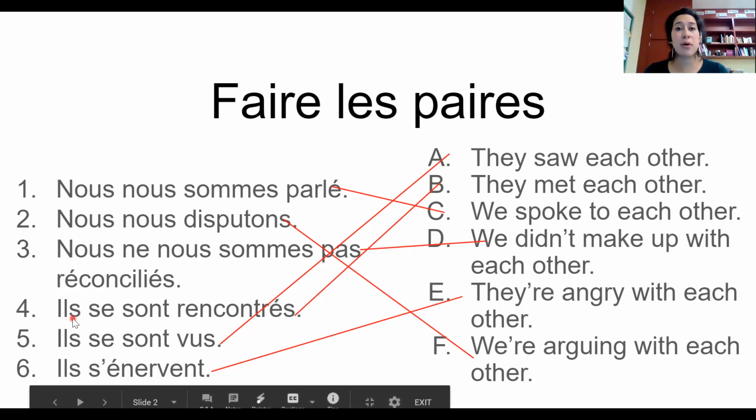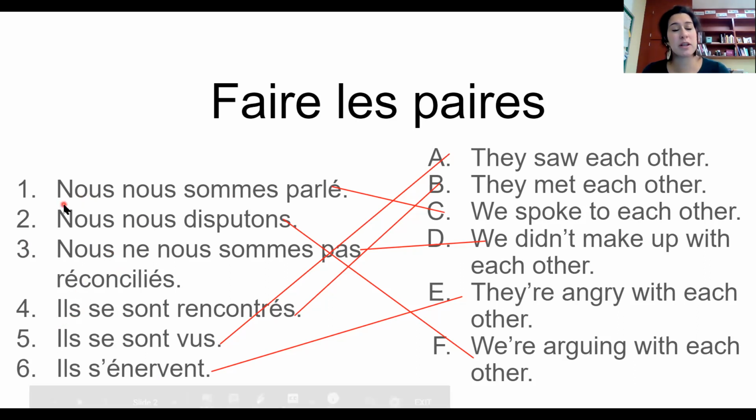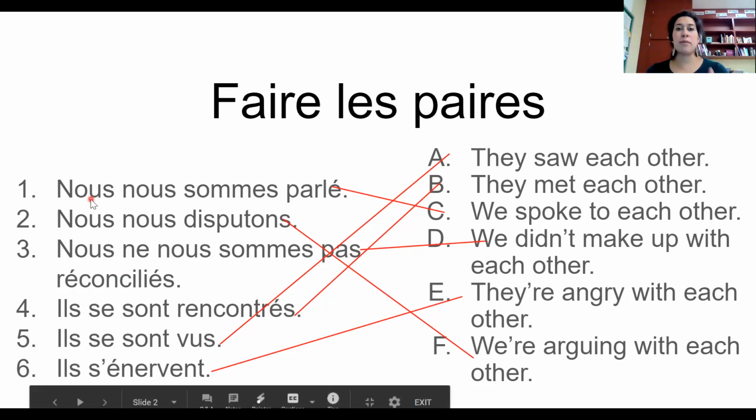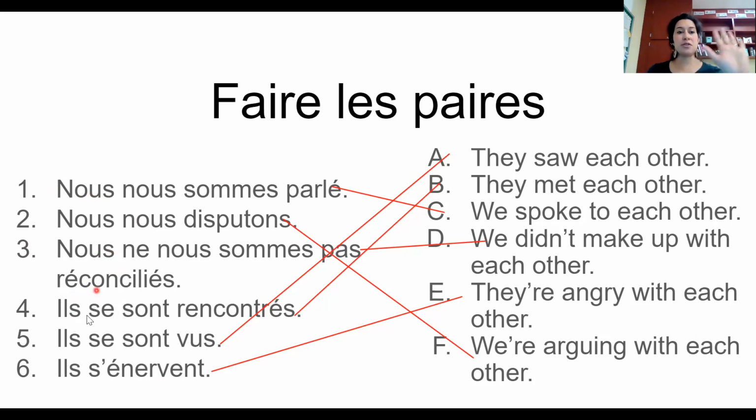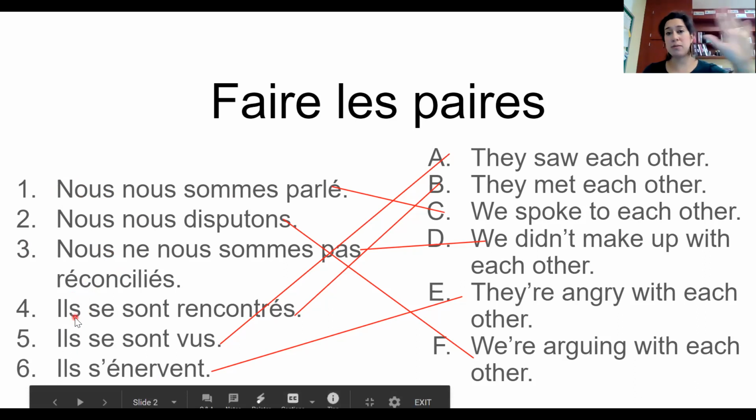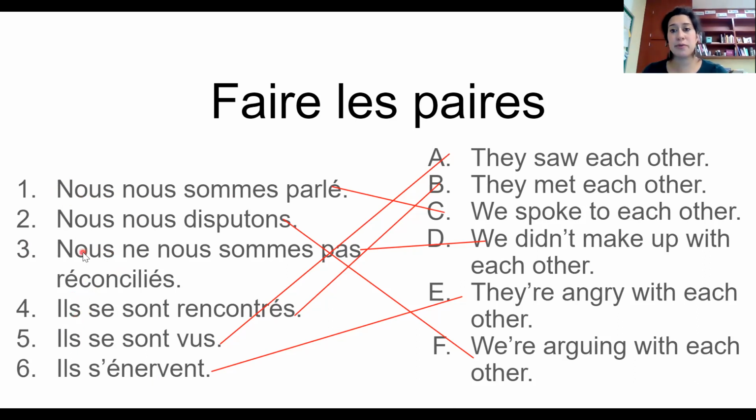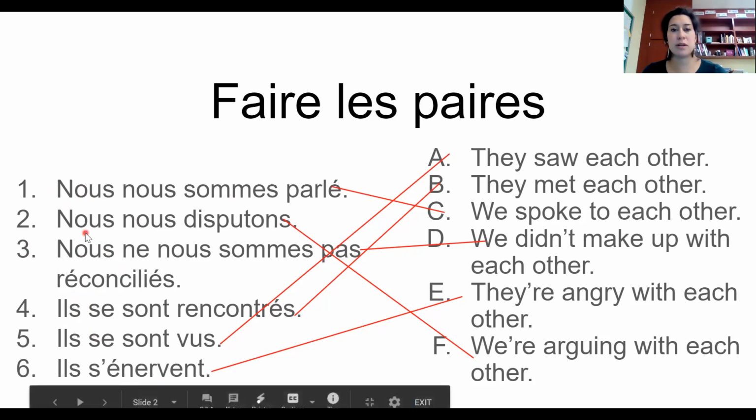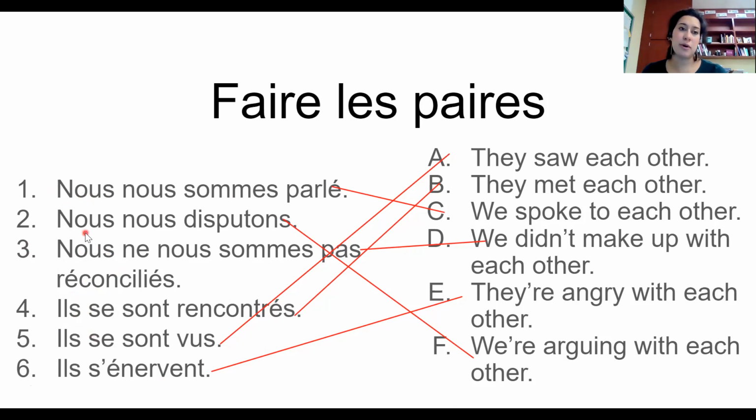Now, if you're writing about a problem, it's probably going to be either nous or ils. You're either talking about we and you're involved in it, or you're talking about they and problems somebody else is having. Probably it's going to be nous, but either way, those are the two pronouns that you're going to be using to talk about a problem with the reciprocal. Okay.